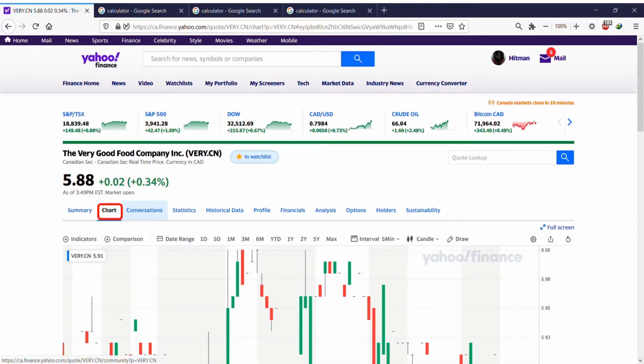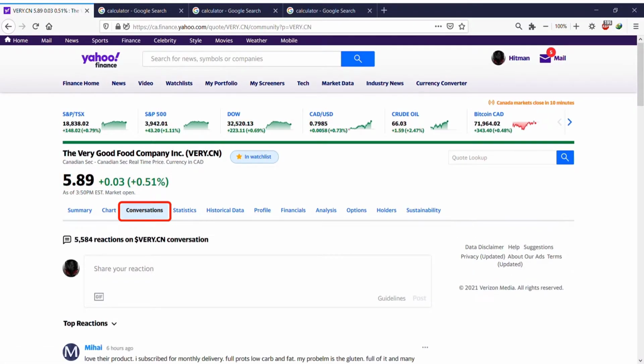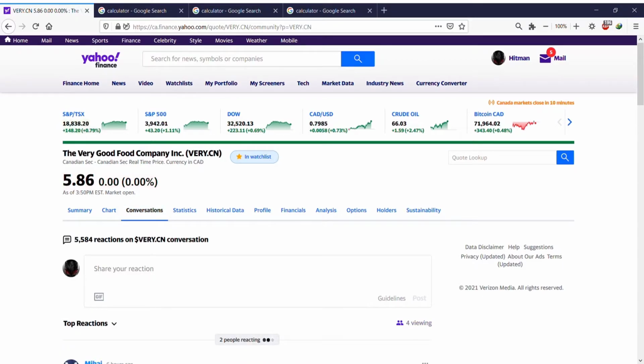If you click on the chart, as you can see, it gives you some options. You can add indicators, whatever, but I'm not going to go into that. Okay, the other section is conversation. This conversation is my favorite section because every stock has this conversation forum, and people come in, those who have bought the company's shares or those who are willing to become an investor, and they talk about the company and share their information. So this is very great.